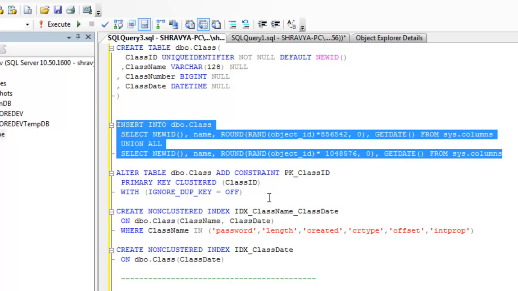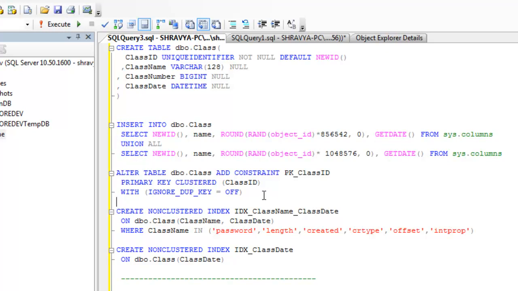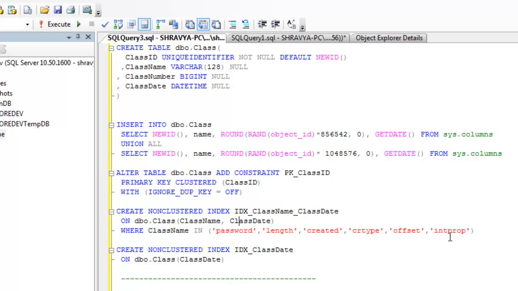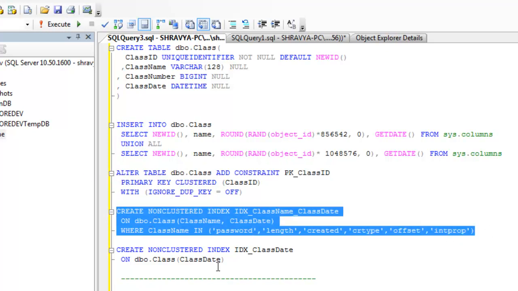But in this scenario we are going to make a corrupted page on a non-clustered index. So here we enter 974 rows, then we make a clustered index as well as non-clustered indexes.